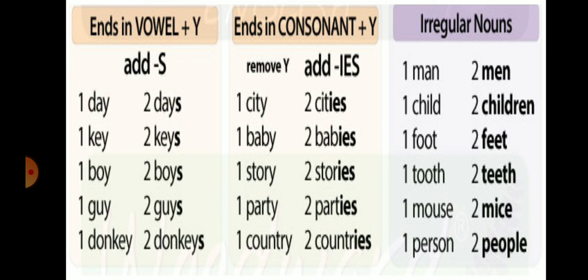Now, next rule. If the singular noun ends in Y, but before that a consonant is there, then we have to remove that Y and add IES. For example, one city. If you see the spelling of city, C-I-T-Y, before Y, T is there, which is a consonant. So while making the plural noun, first of all, we have to remove the Y. So C-I-T. And what we have to add? We have to add IES. So the spelling is C-I-T-I-E-S. Cities, two cities.